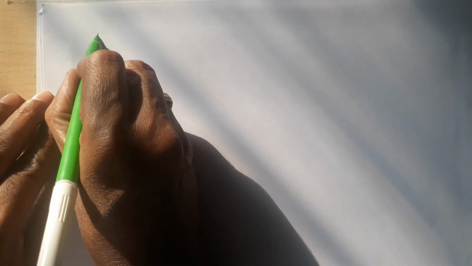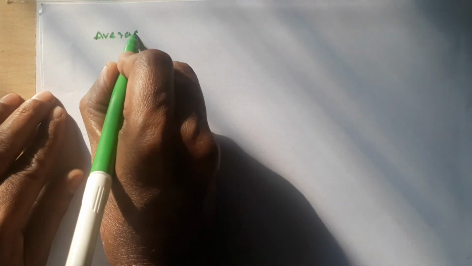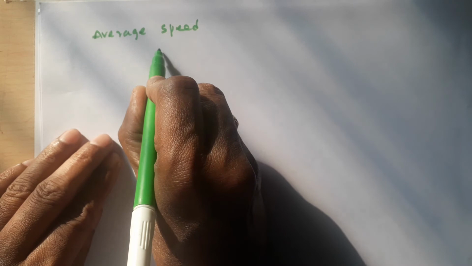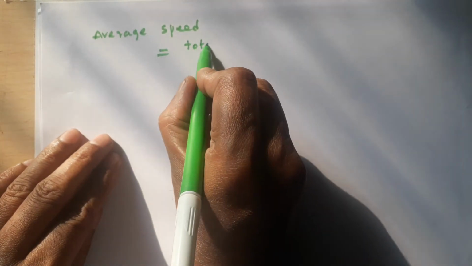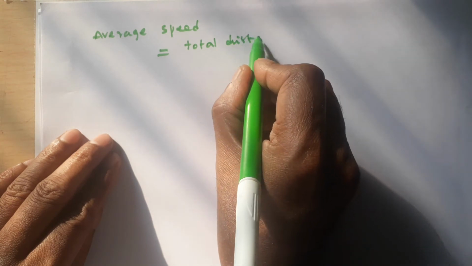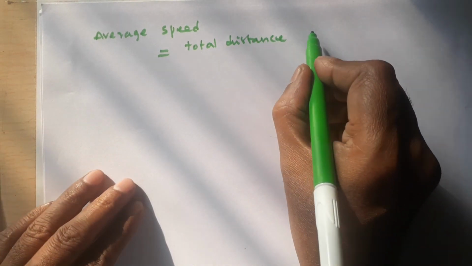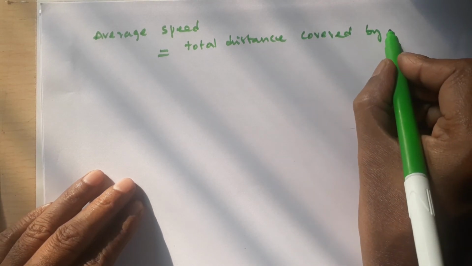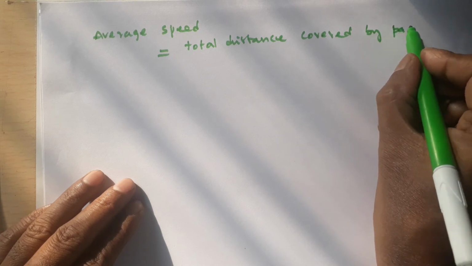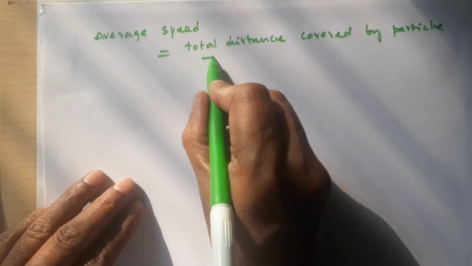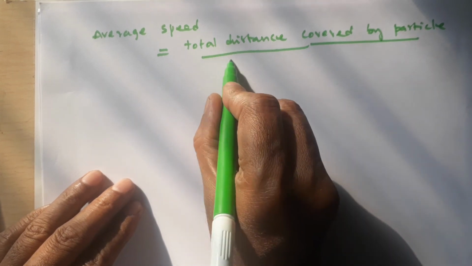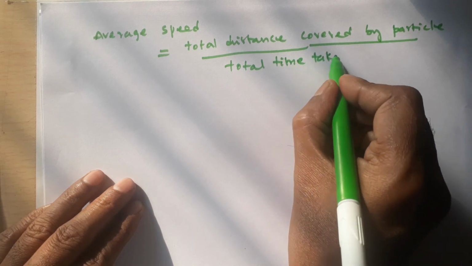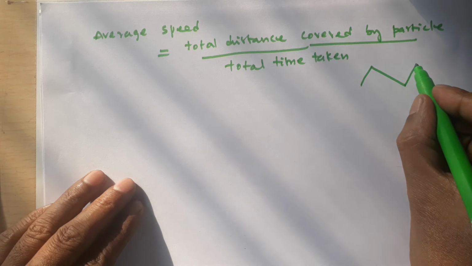Next, average speed is equal to total distance covered by the particle divided by total time taken, because the particle may be moving like this.